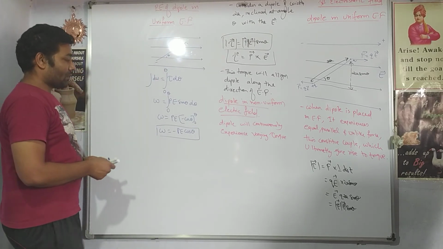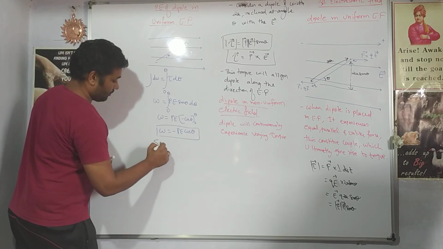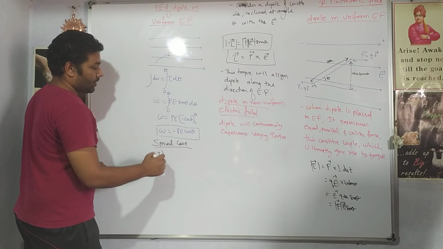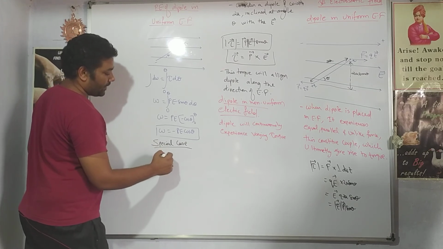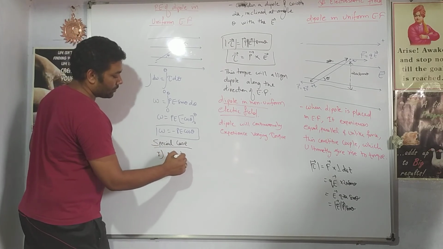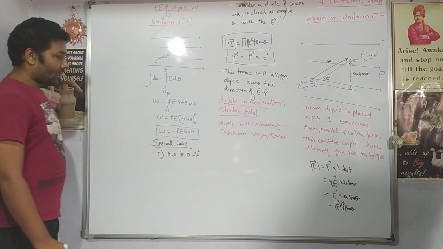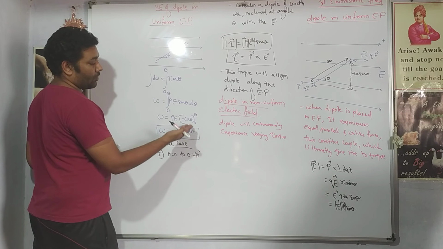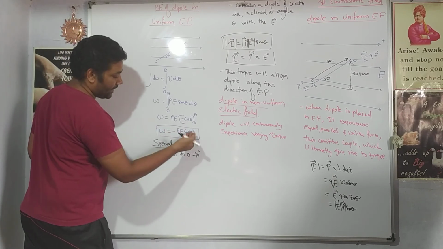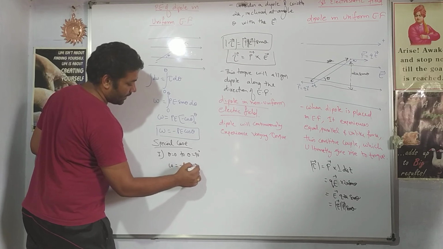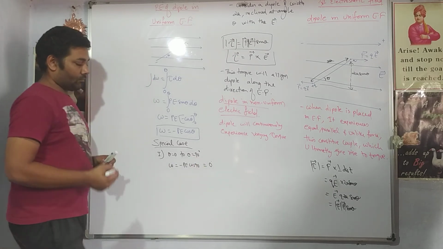Let us see some of the special cases. Special case, if I am rotating it from theta equal to 0 to theta equal to 90 degree, then what work will be done? I am taking from 0 to 90, then the work done will be minus pE cos 90. Work done is 0.